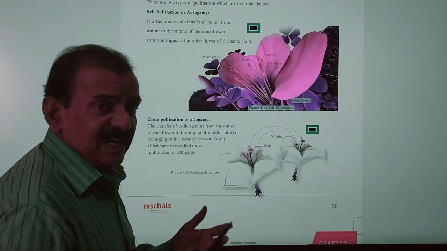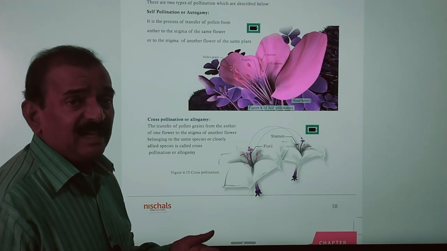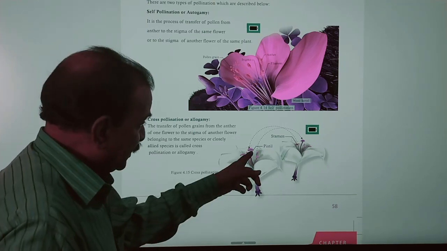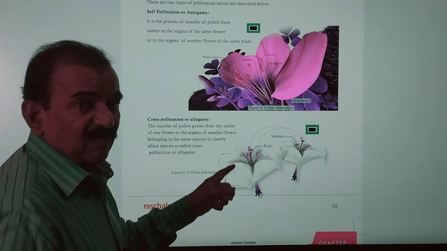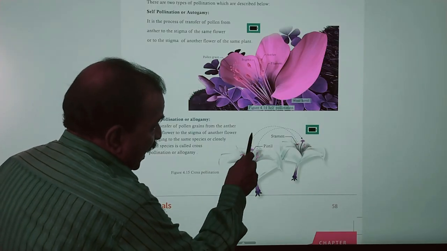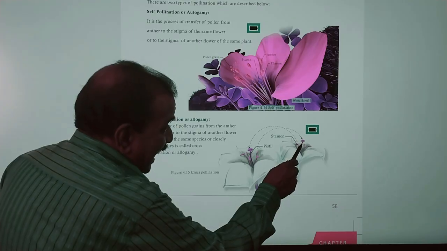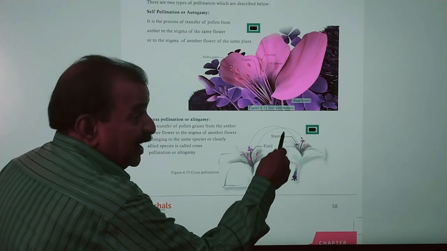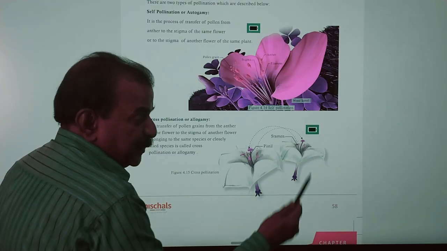Androecium is called the male part of a flower, and it consists of filament and anther lobes. Anther lobes produce pollen grains, and these pollen grains fall on the stigma of another flower of the same plant or another flower of another plant of the same species.